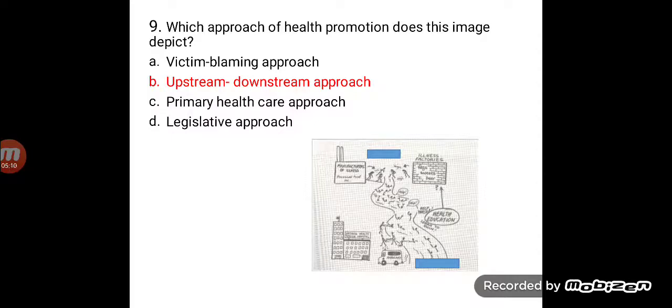There are different manufacturers, and because of those factories there are people falling into the river, and at the downstream there are people in the ambulance and a hospital wherein people are taking out those people from the river and taking them to the hospital. Now this is the upstream downstream approach.